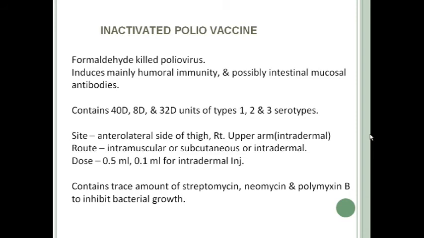It contains trace amounts of streptomycin, neomycin and polymyxin. These are antibiotics that inhibit bacterial growth. This polio vaccine contains these antibiotics to prevent secondary contamination.